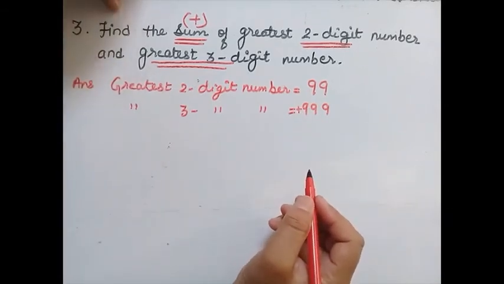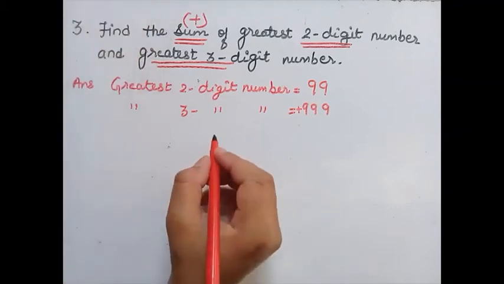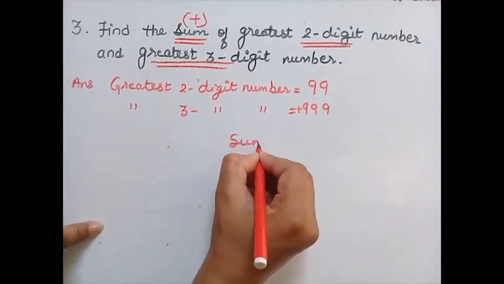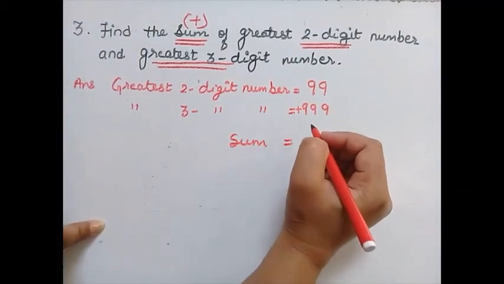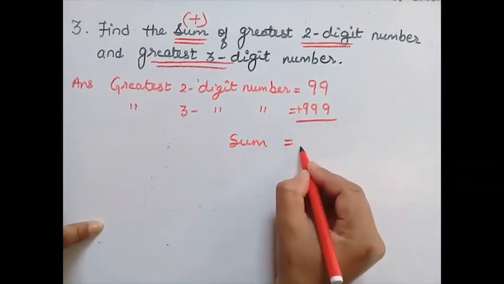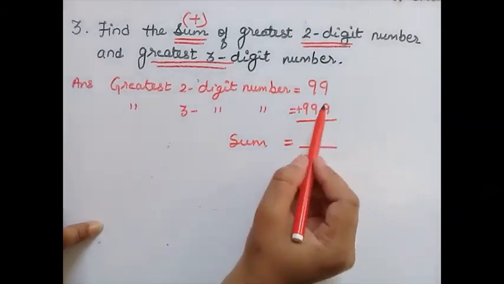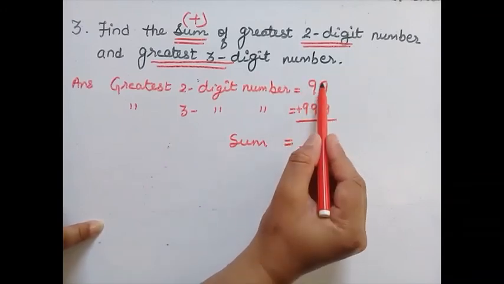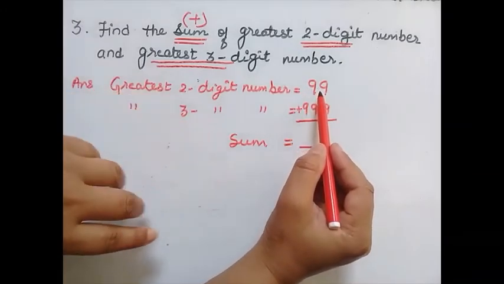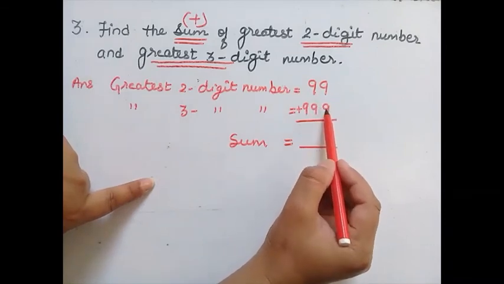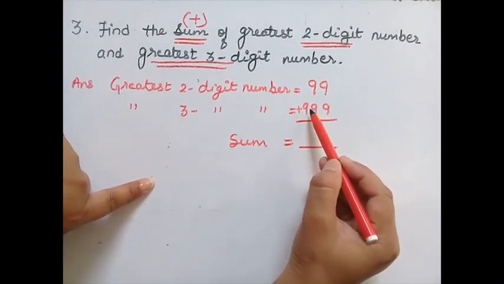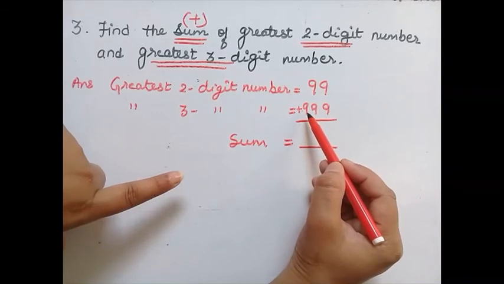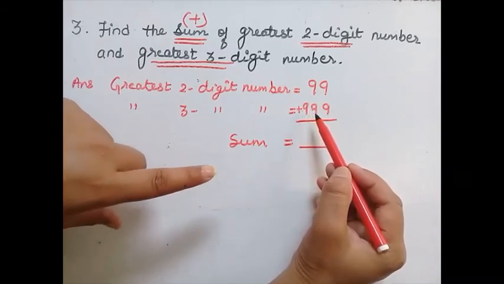And what do we have to find? We have to find the sum. So note down in the third line that is sum, and then again add these numbers. Note down these numbers in the opposite form. First note down the first number as it is, and for the second number start from the opposite direction: ones, tens and hundreds. Okay, so that it will be easy for you to add or to subtract.